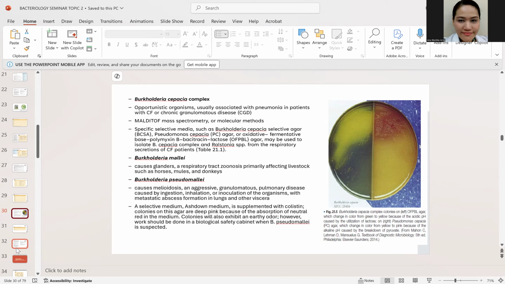Okay? Now, next is the Burkholderia mallei. Burkholderia mallei is known to cause glanders in horses. But if humans become accidentally exposed, magkakaroon lang siya ng acute respiratory tract infections. Okay?